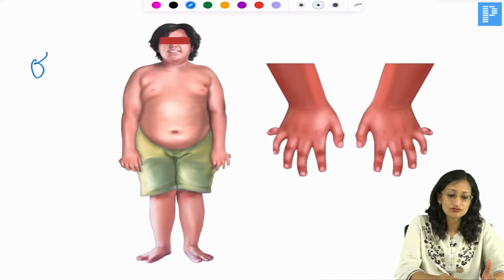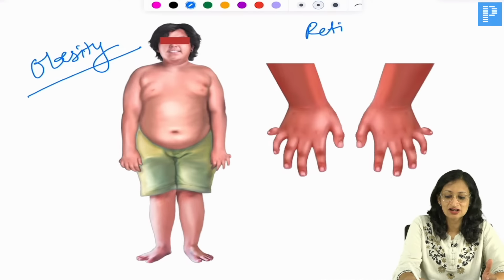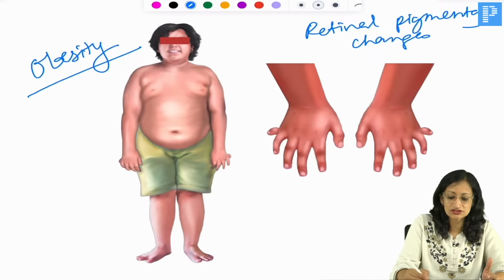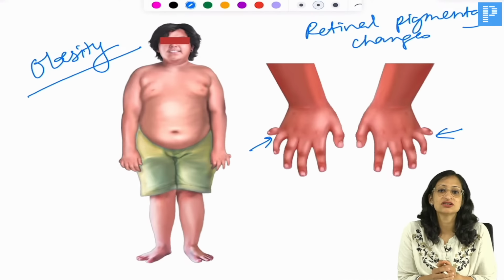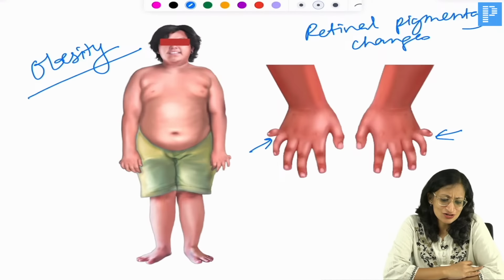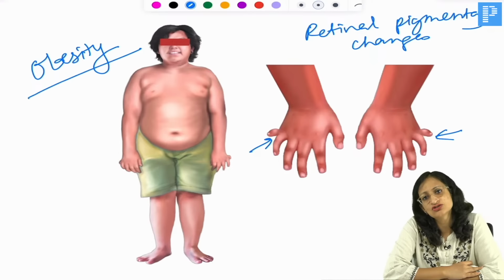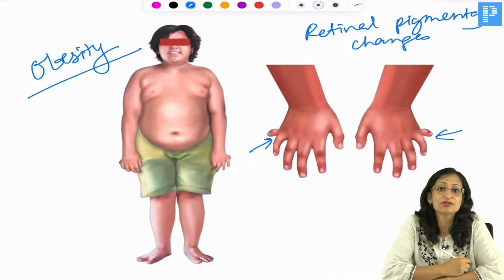Now, this is a child with obesity. And you have been given a history that there are retinal pigmentary changes, some vision problems also, and you can see that there is post-axial polydactyly in all the limbs. So this is a typical condition, a syndrome, yes. So this is not Prader-Willi syndrome. Prader-Willi syndrome does not have polydactyly. Prader-Willi syndrome will have obesity, hypogonadism, feeding difficulties in the infantile period, developmental delay, hypotonia and so on.